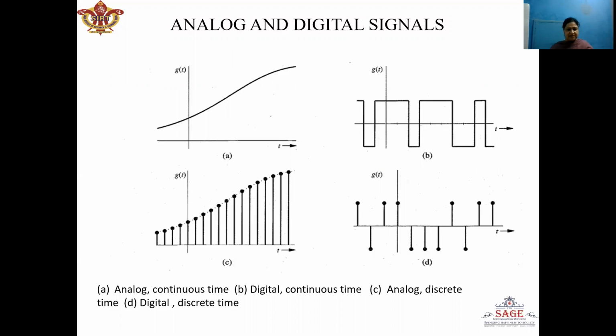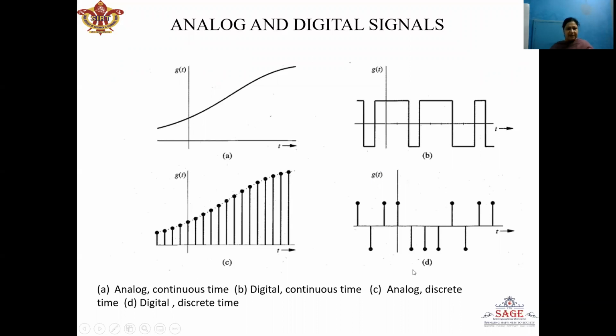Whereas in figure C, we can see that the signal is defined at only discrete instance of time. Therefore, the signal is discrete time signal. Whereas along the y-axis, it doesn't have the fixed levels. It can have infinite number of values along the y-axis. Therefore, the signal is analog in nature.